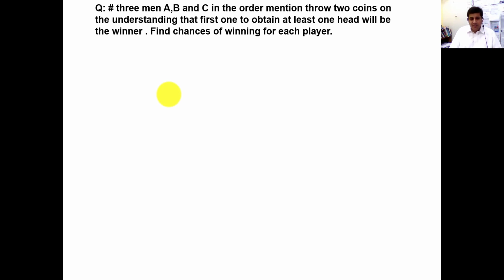So in this question, the most important thing is you need to calculate the probability of success. So in the order mentioned, they throw two coins. When they throw two coins, what will be the sample space? One coin, head or tail. If they throw two, 2 into 2, 4. The outcomes will be 4: head head, head tail, tail head, or tail tail.